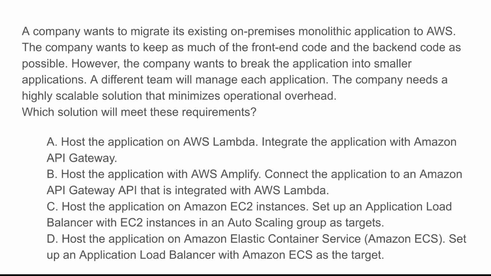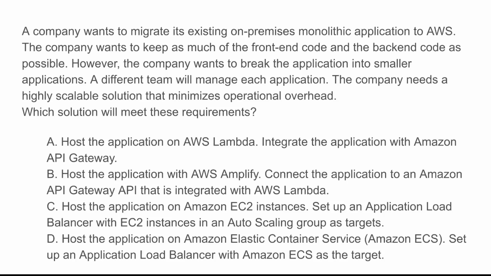Option B hosts with AWS Amplify and API Gateway plus Lambda. Now, this is good for front-end hosting, but AWS Amplify is primarily used for front-end applications, not monolithic back-end migrations. It still requires breaking code into smaller functions, so because of those reasons, it's still not a suitable solution.